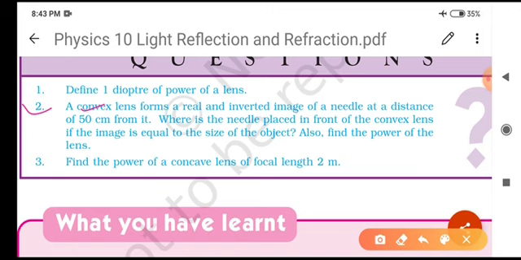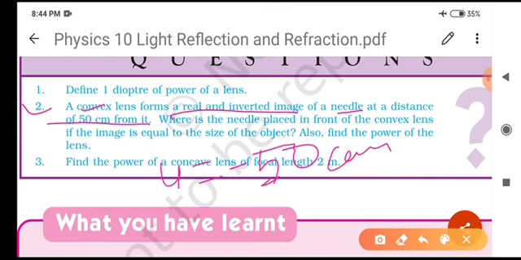Here, the convex lens forms a real and inverted image of a needle at a distance of 50 cm, means the value of u is equal to minus 50 centimeter. Clear? Because the object is placed to the left side of the lens. Is there any problem? No problem. So here you have to tell where the needle is placed in front of a convex lens if the image is equal to the size of the object. Clear?